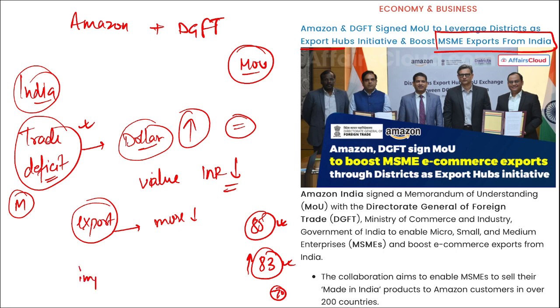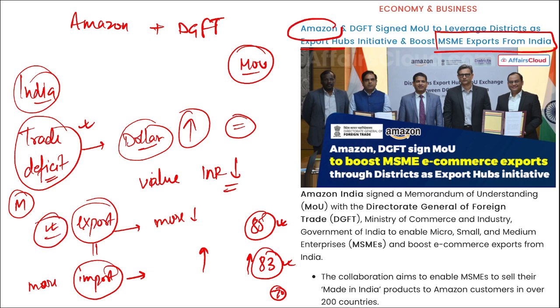But if we import more, then the amount of money that we need to spend will also increase, and this gap between import and export is way too much in India. We are importing more as compared to the export we are doing, so we need to increase our export. For that reason, Amazon and DGFT signed a memorandum of understanding to leverage various districts to make them export hubs and to boost MSME products and export them to different parts of the world.